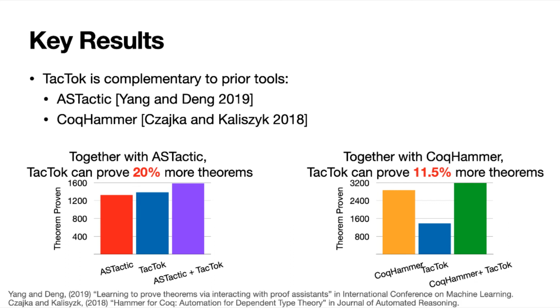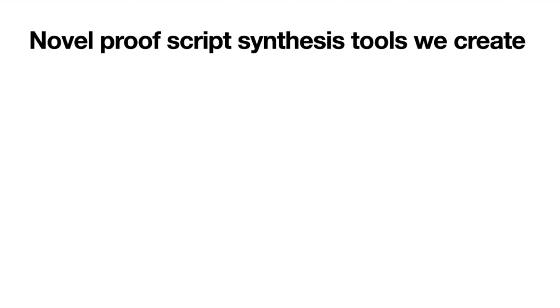It does so by performing efficient automated reasoning using facts from a pre-existing library. And so we see together with ASTactic, TacTok can prove 20% more theorems, and together with CoqHammer, TacTok can prove 11.5% more theorems.